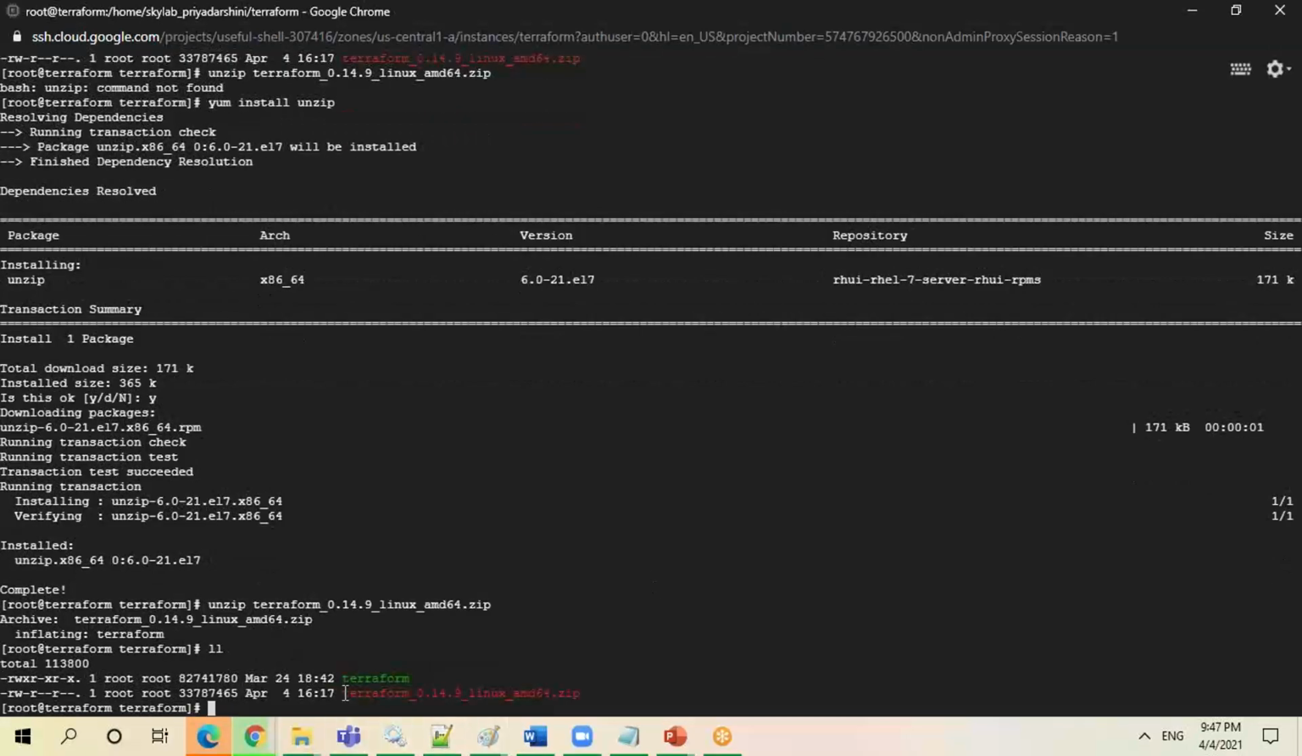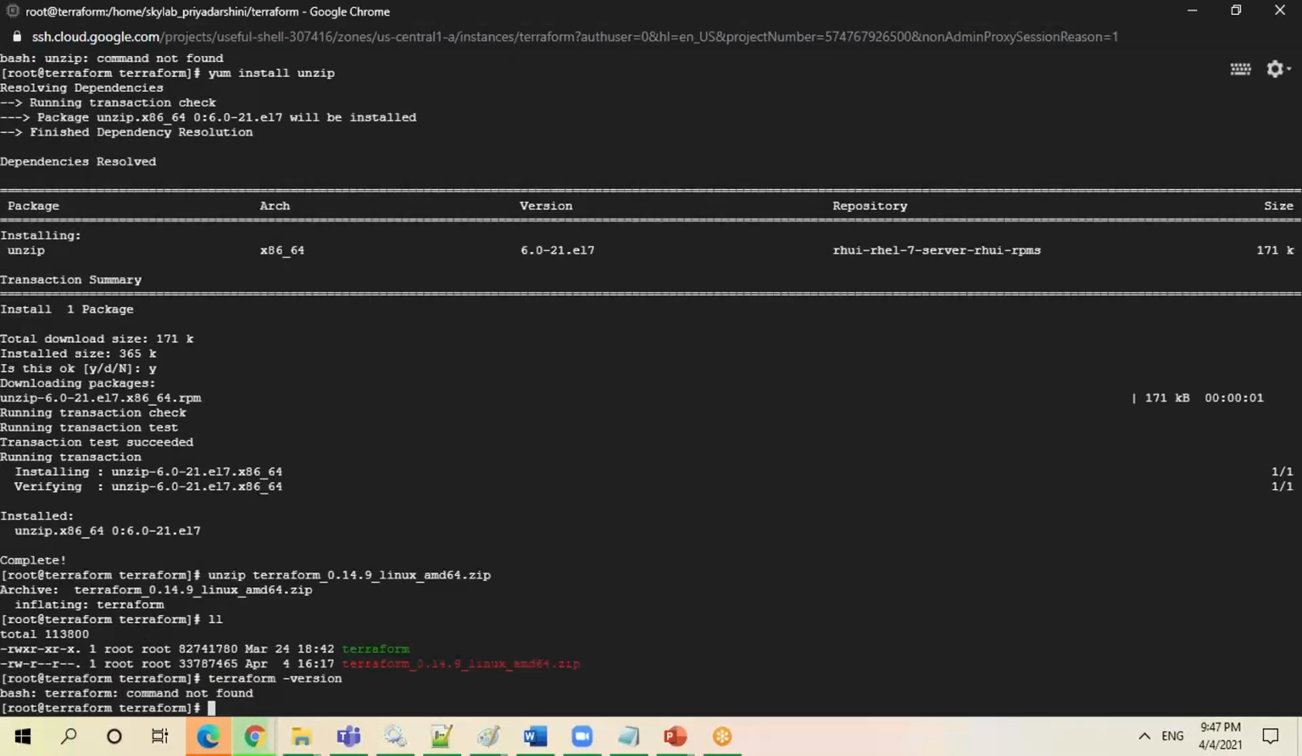Yes. Now, if you see, this Terraform is actually the executable. If I run the Terraform command, I should be able to get it. Let's type in terraform version. Oh, sorry, Terraform command is not found. Why is it not found? Because this Terraform is not directly inside the executable path or not in the class path setup.